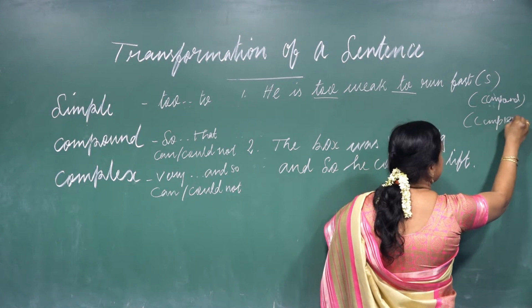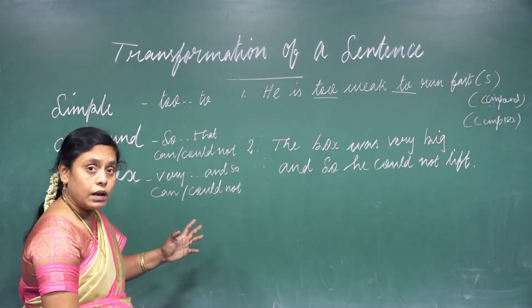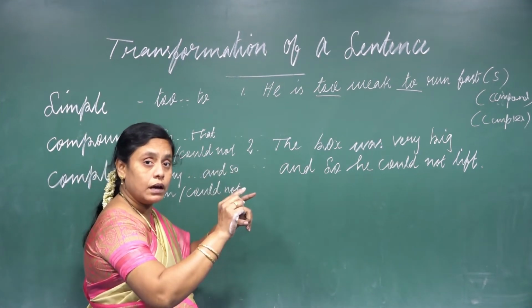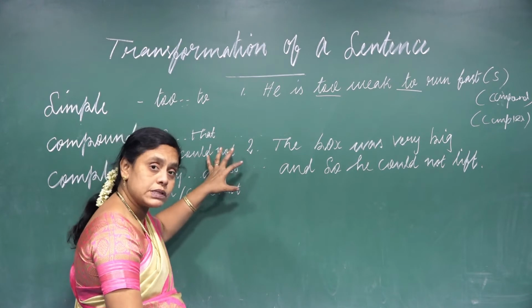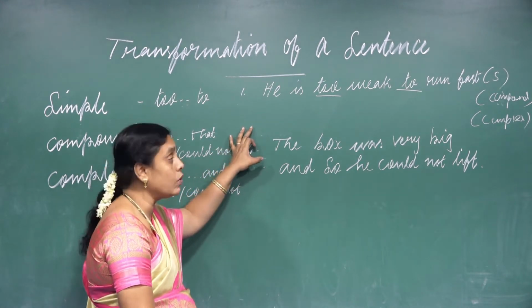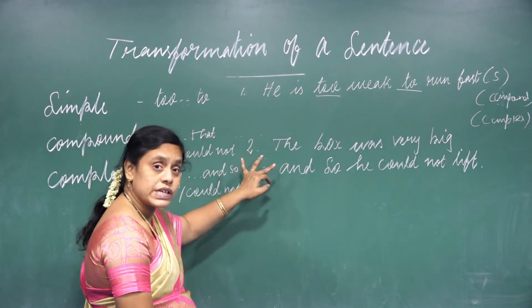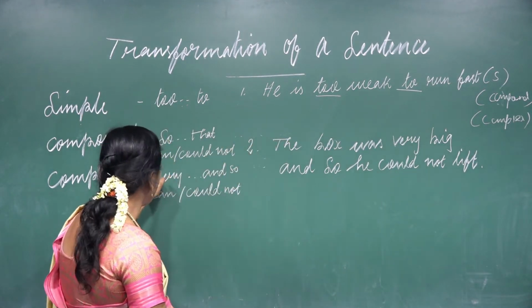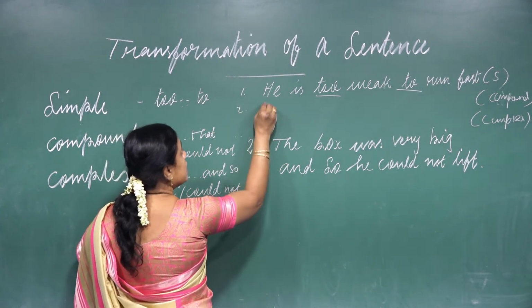In the exam, they will give you one sentence. If they give a simple sentence, they will ask you in brackets to change it into complex or compound. So like this you must change it. I have written on the board the simple sentence because it carries "to". And we have to change this simple into compound as well as complex. Here is how we can change it.